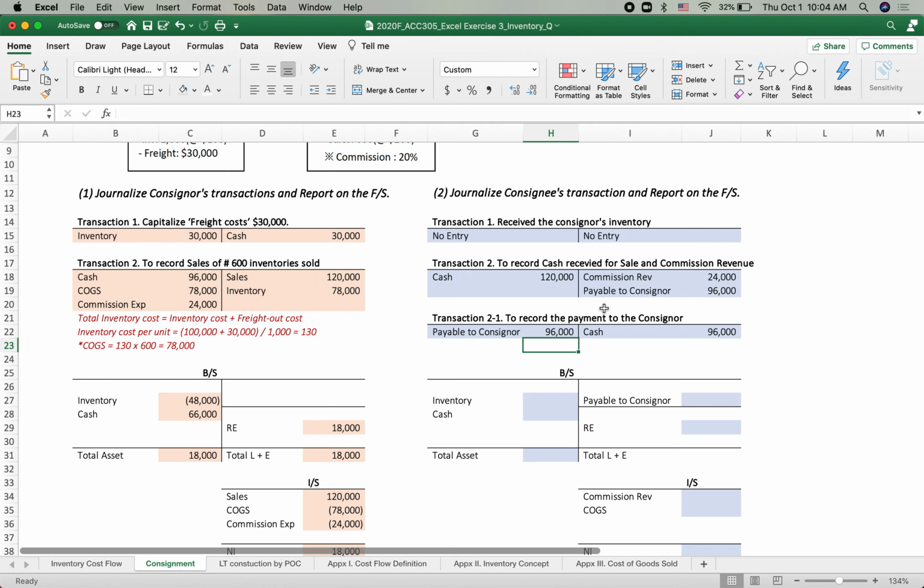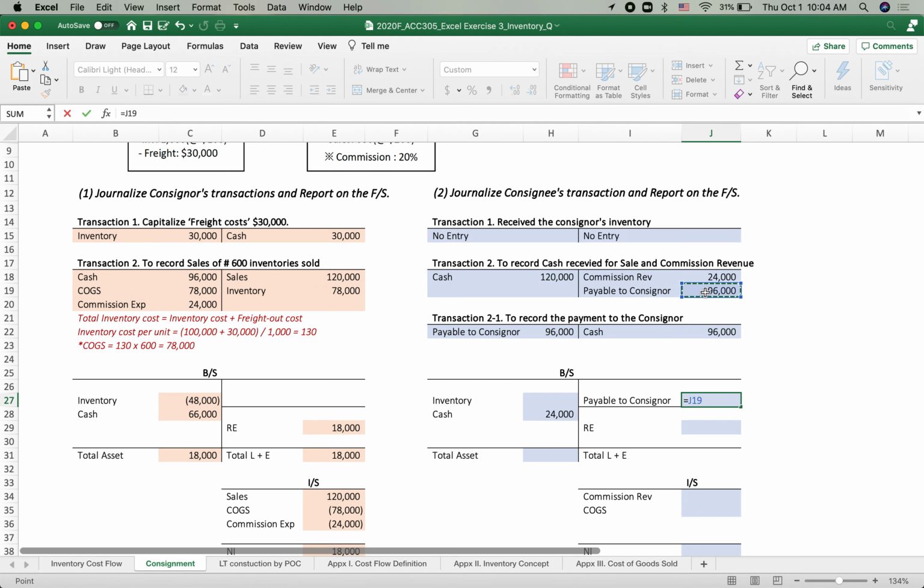Then let's report this journal entry to the financial reporting procedure. Do we have inventory? No. The consignee doesn't have any inventory. Now the cash received from the customer and cash paid to the consignor, so $24,000. What about the payable? Okay, let's go step by step.